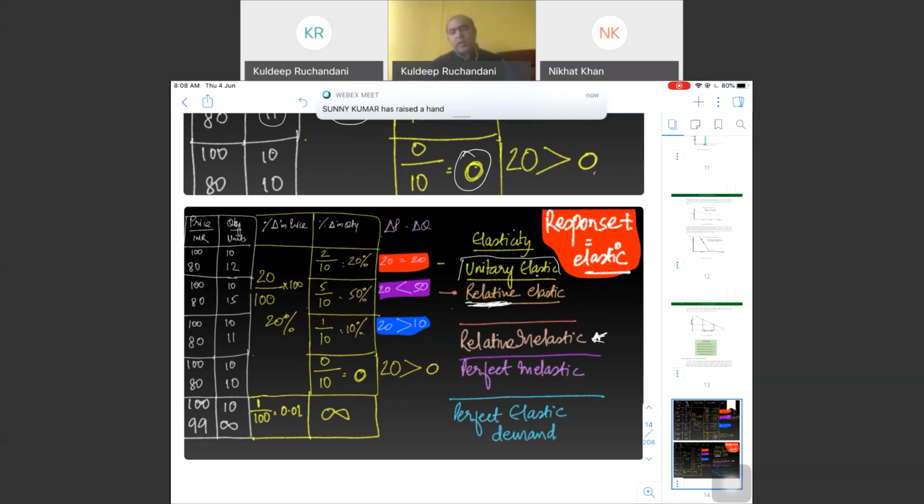Where there is no impact on the quantity demanded because of the change in price, whether it's increasing or reducing, people are going to consume the same quantity, then there is perfect inelasticity, no impact on quantity demanded. Price is decreasing, increasing, but no difference on quantity demanded, that is perfect inelasticity. And last, a small change in price, say 100 to 99, and quantity demanded increases a lot, that will be a case of perfect elasticity.